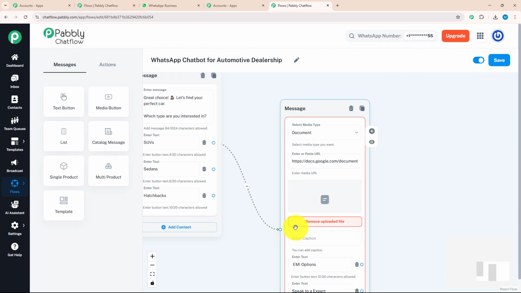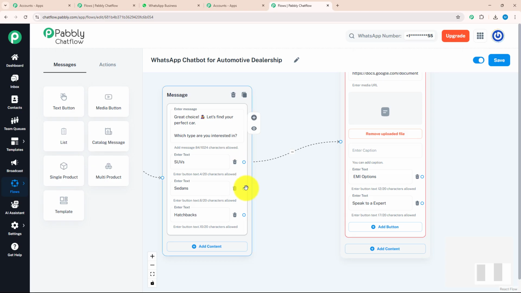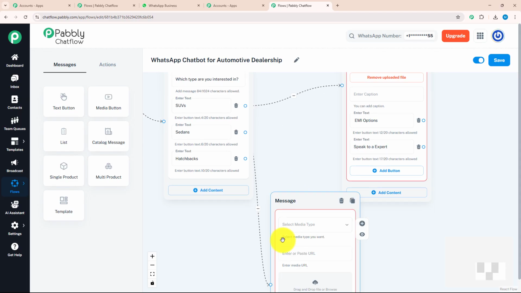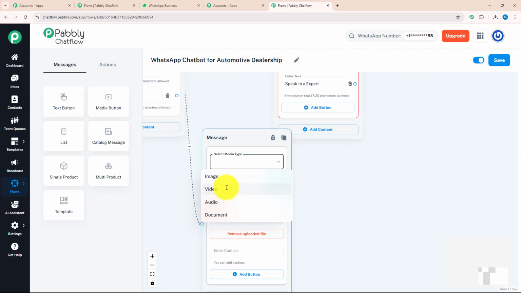After completing this, I will move to my second action button, which is sedan. For that also, I am going to drag and drop this option, select the media button and enter my URL over here and select media type as document.